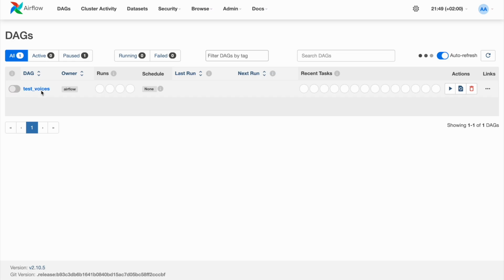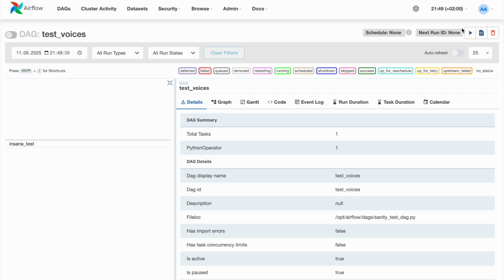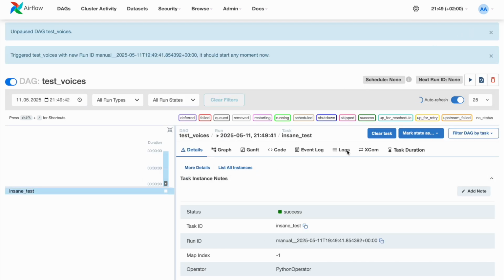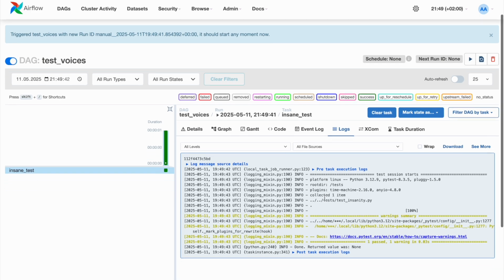Now let's get back to the Airflow UI and check what we have there. As you can see, the DAG appeared, and we can trigger it. The task passes and we can see the logs. But that's too simple for a demo. What about a more complex scenario?